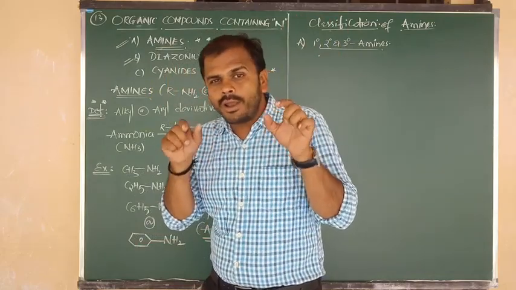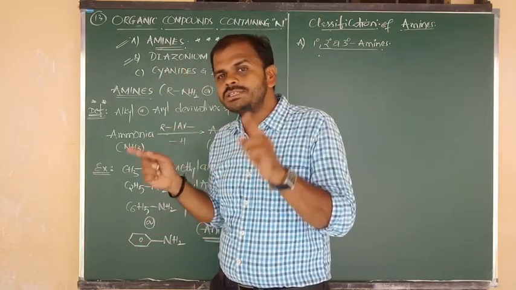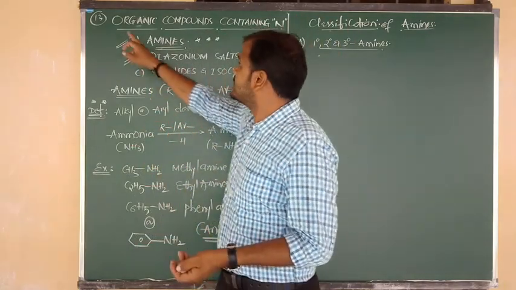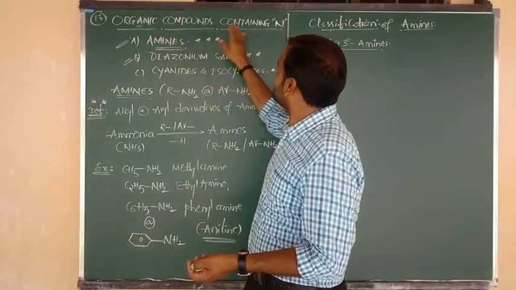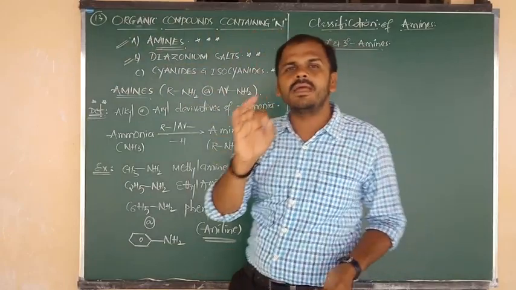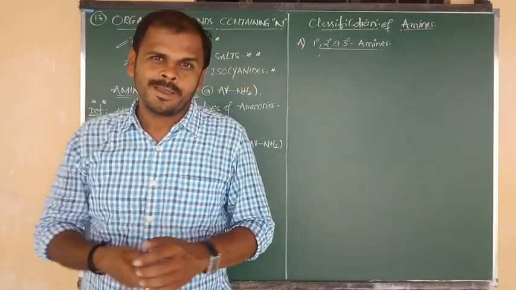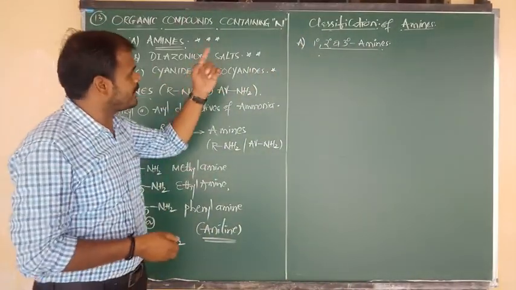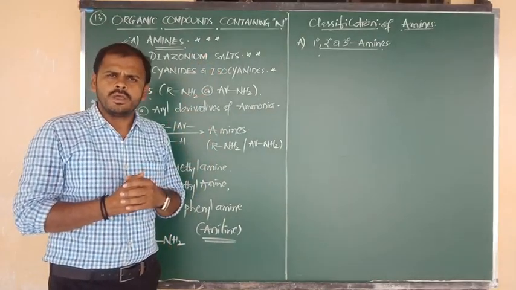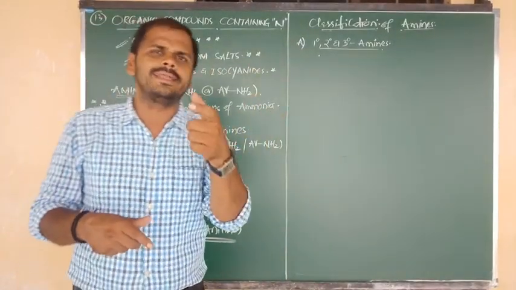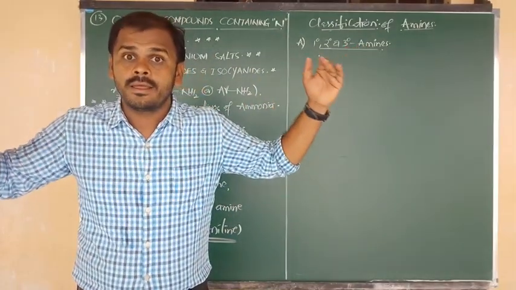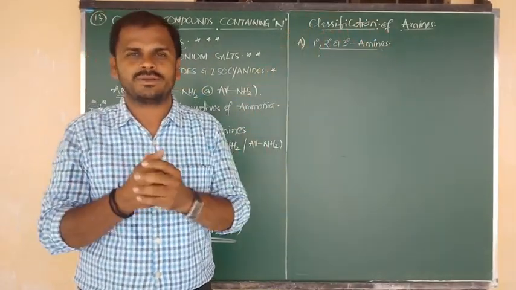So from that organic chemistry track, this is the last and fourth chapter, chapter number 13: organic compounds containing nitrogen atom. In that category we can consider a long list of organic substances.